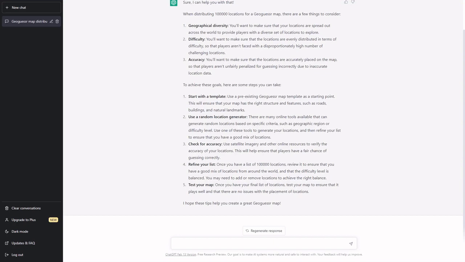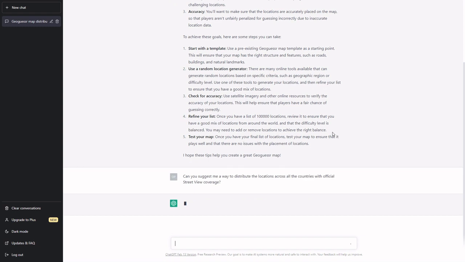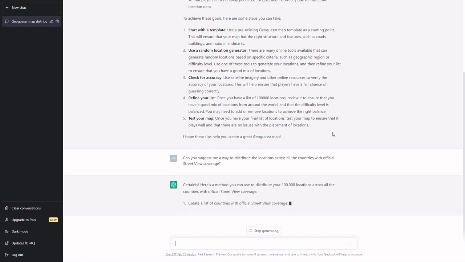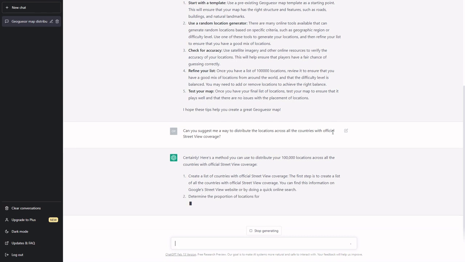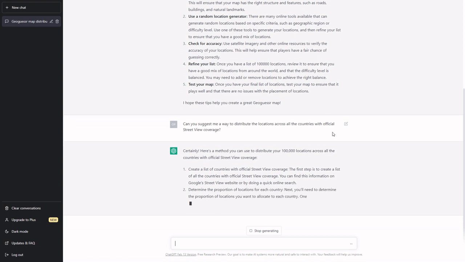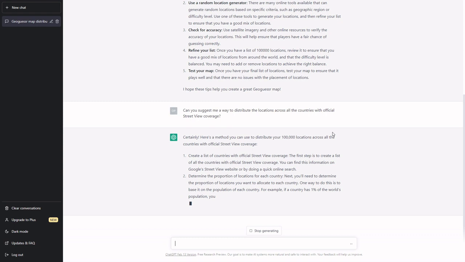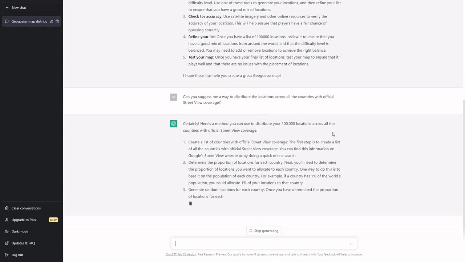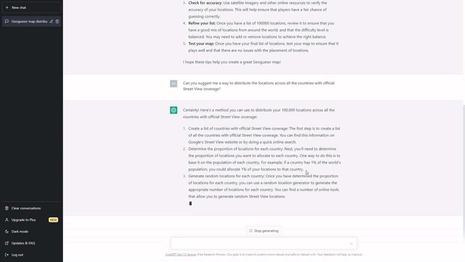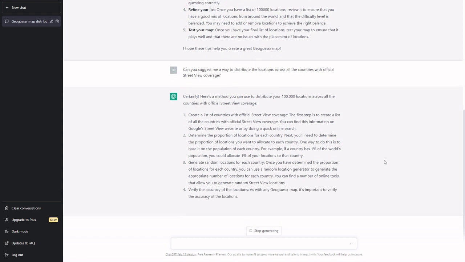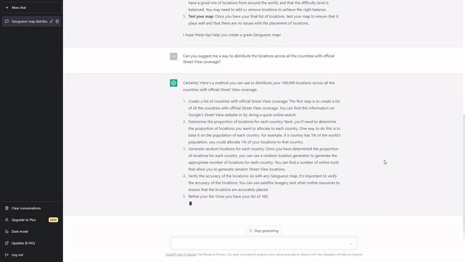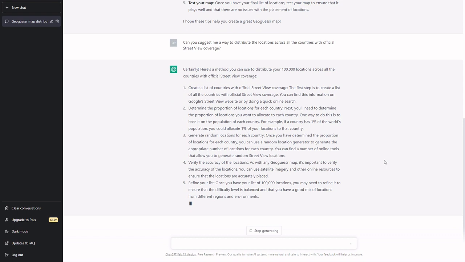With that said, let's try and get it to give us a country distribution. So, can you suggest a way to distribute the locations across all the countries with official Street View coverage? Okay, it's giving me a method. It wants me to create the list of countries, okay. Determine the proportion of locations. It wants me to do it population-wise, okay. Interesting suggestion. Generate locations, verify the accuracy once again, and refine the list.